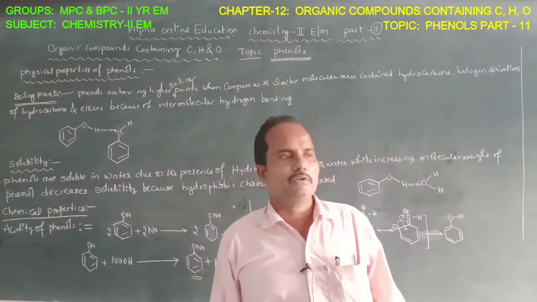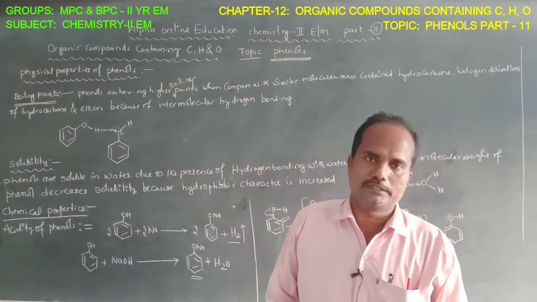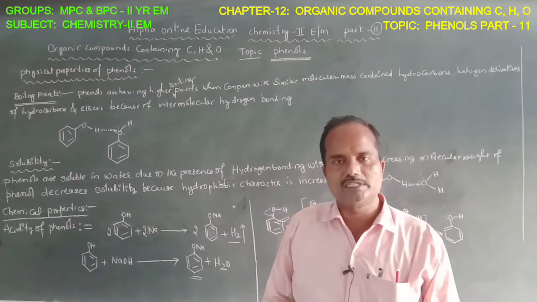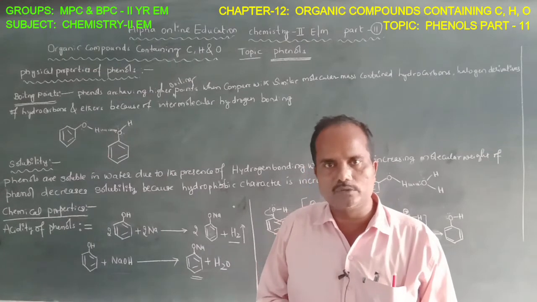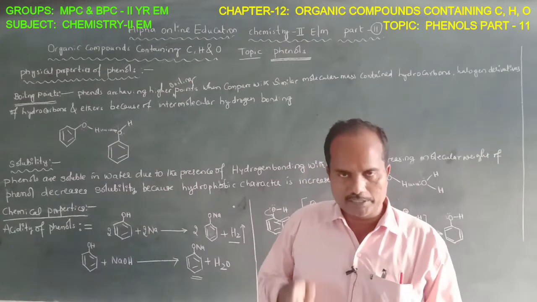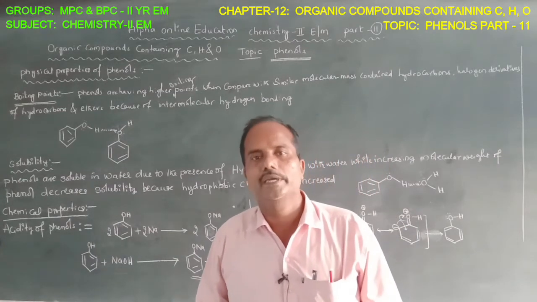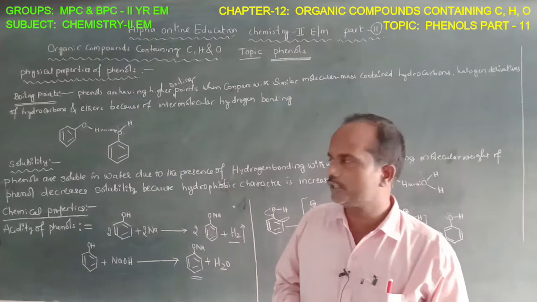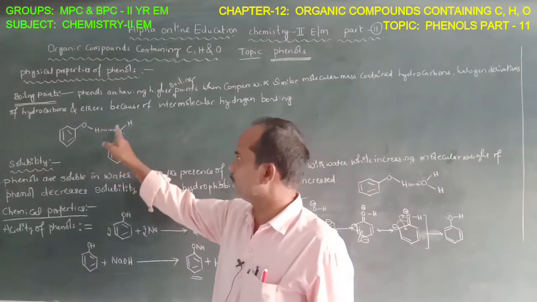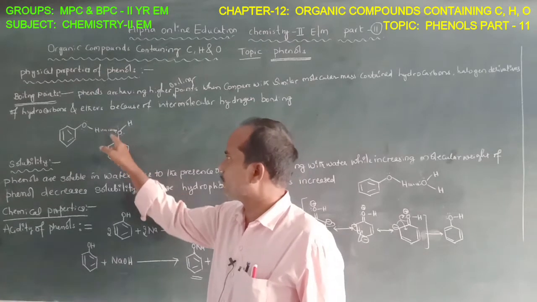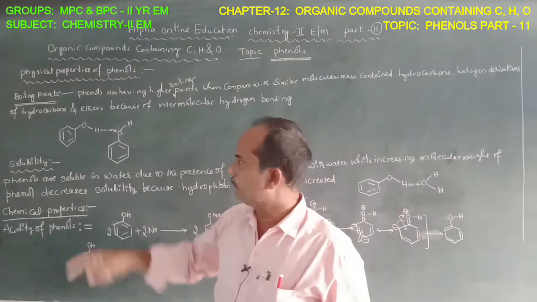The reason is that phenolic compounds can form intermolecular hydrogen bonding. In order to break the hydrogen bonding, they have higher boiling points.